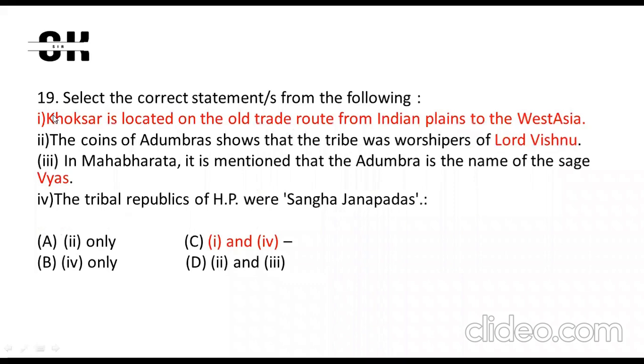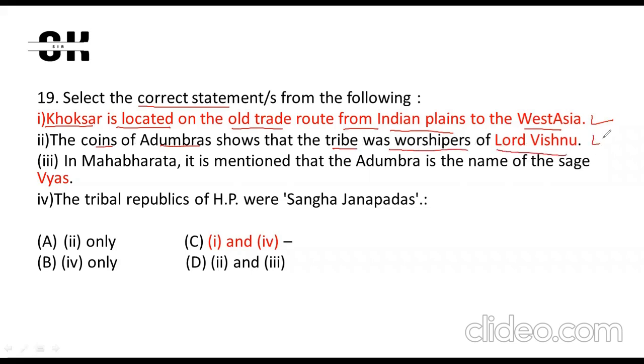If I talk about 19th question, it is talking about the correct statement. The first statement is Khoksar is located on the old trade route from Indian plain to the West Asia. This statement is right. Coin of Adumbras shows that the tribe was worshippers of Lord Vishnu.